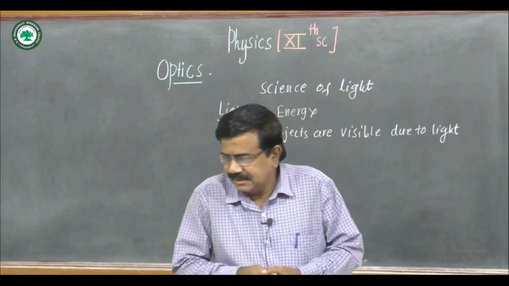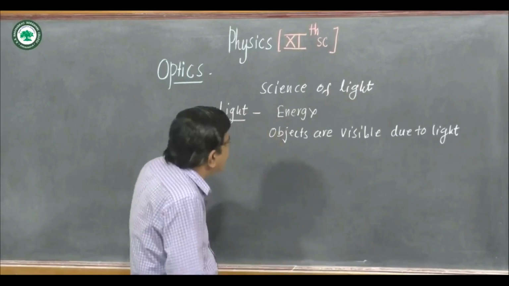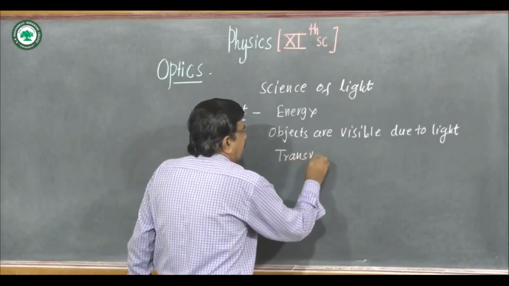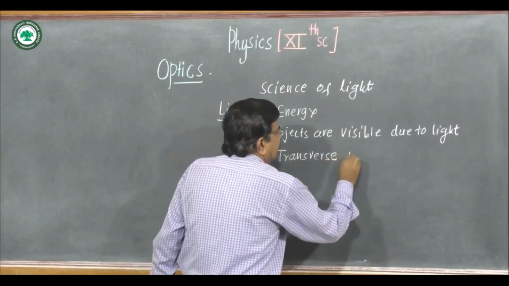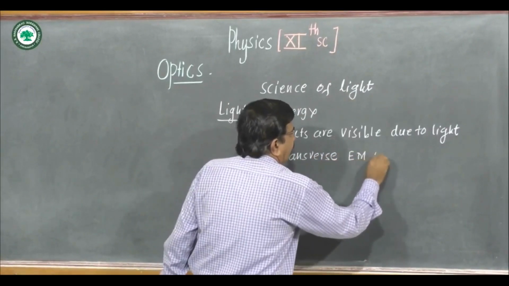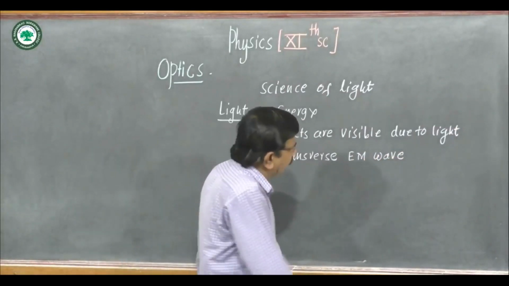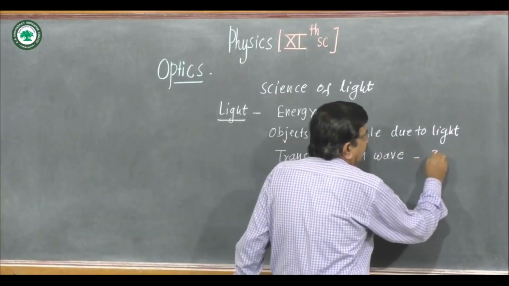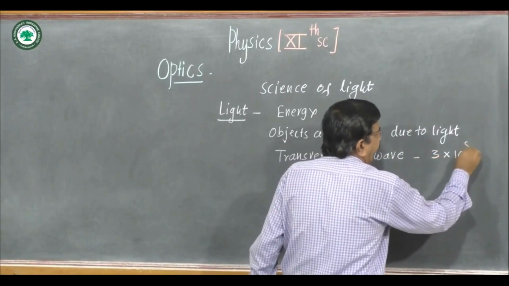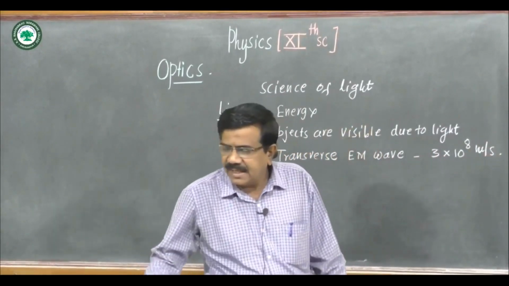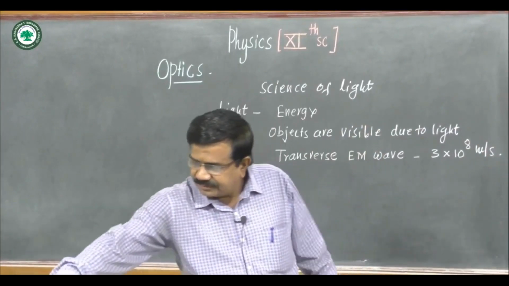Light is a transverse electromagnetic wave whose speed is very high. In vacuum, the speed is about 3 into 10 raised to 8 meter per second.